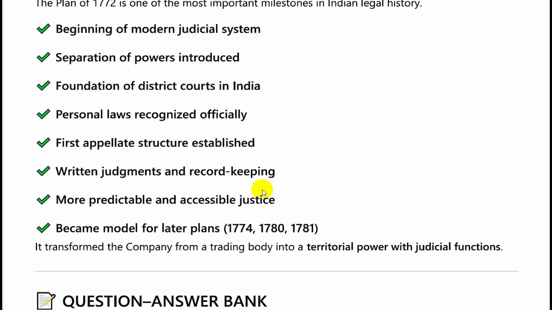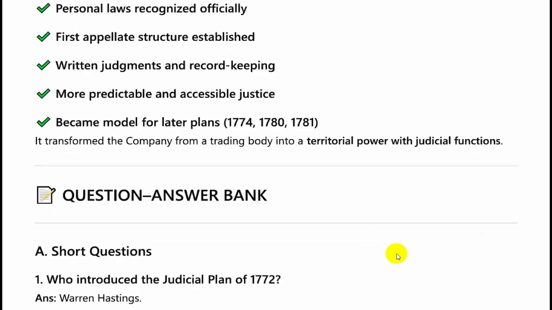Written judgments and record keeping, which we understood earlier. The justice was more predictable and accessible now. It became a model for later plans of 1774, 1780 and 1781. It transformed the company from a trading body into a territorial power with judicial functions.